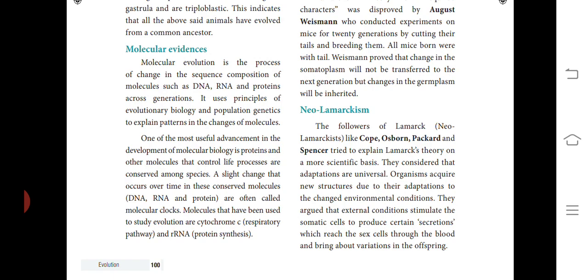So organisms acquire new characters, that is fur development in cold areas and disappearing in warm areas. Changed environmental conditions and external conditions stimulate the cells to produce secretions, which reach the sex cells.